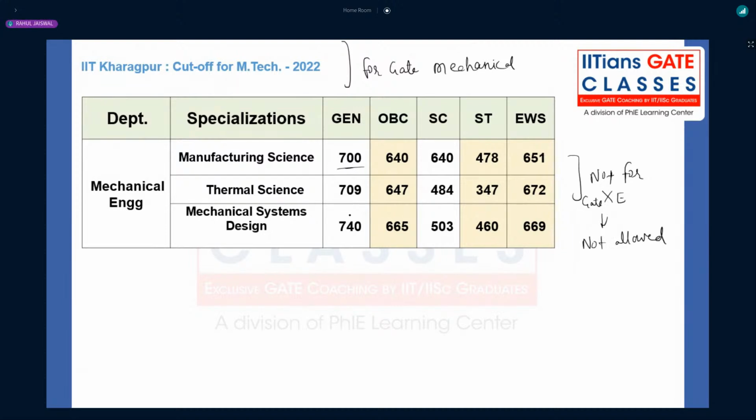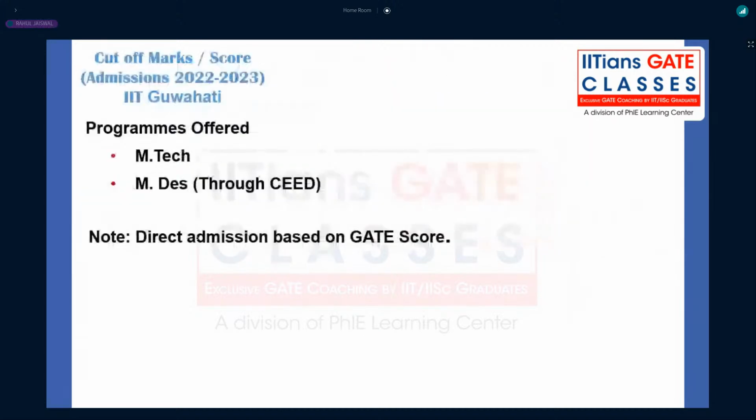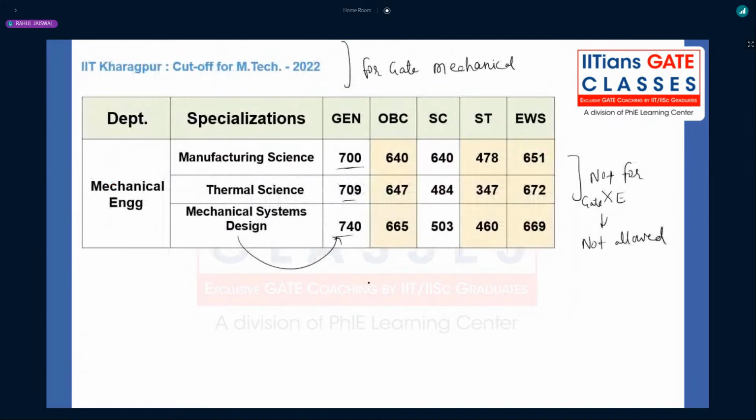You can see again manufacturing, thermal, and you can see design went high: 740, 709, then 700, right? So these are the cutoffs for IIT Kharagpur. Again, placement wise, design is good, thermal is kind of okay. Manufacturing, we don't have that good placement records, right?